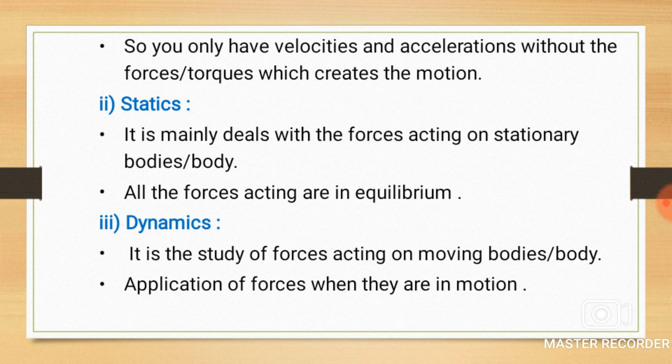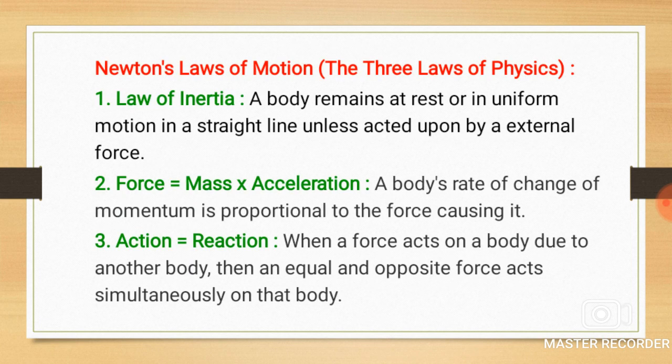So these are the three main branches of classical mechanics: dynamics, kinematics and statics. We will discuss all three branches in classical mechanics. Now the important basic information about classical mechanics is Newton's laws of motion, or the three laws of physics, and these are very important laws for classical mechanics. The first law is the law of inertia.